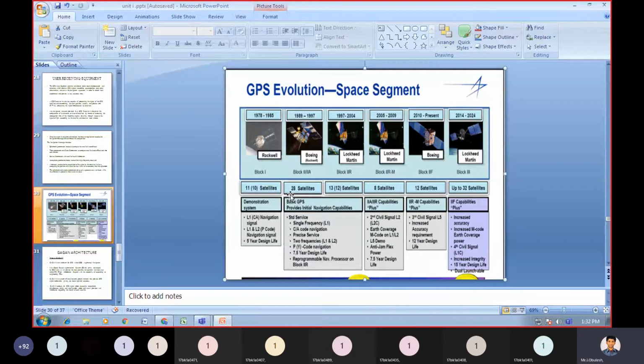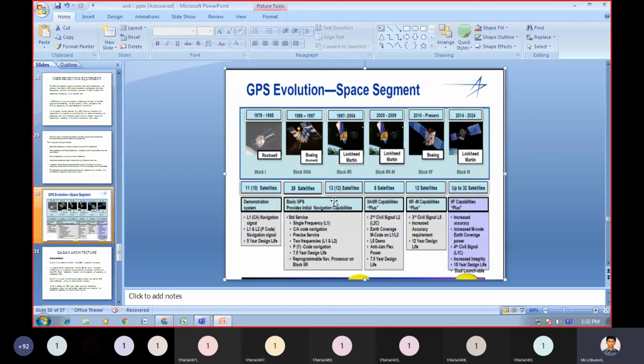The design lifetime for this Block 1 system is 5 years only.